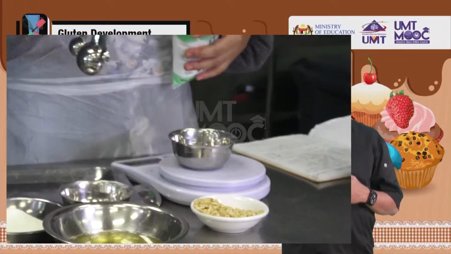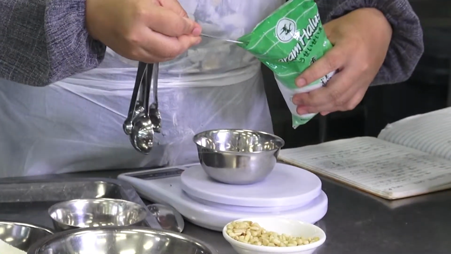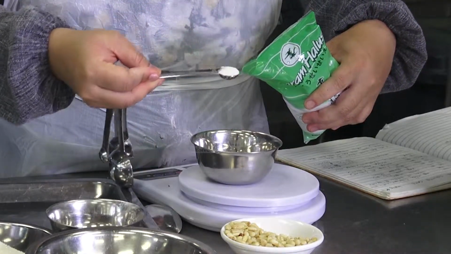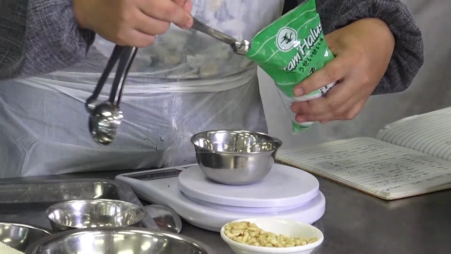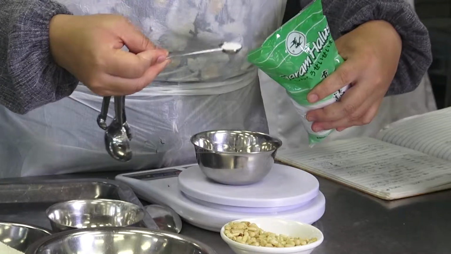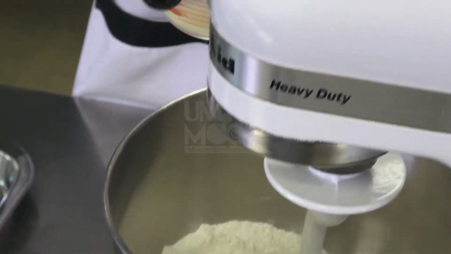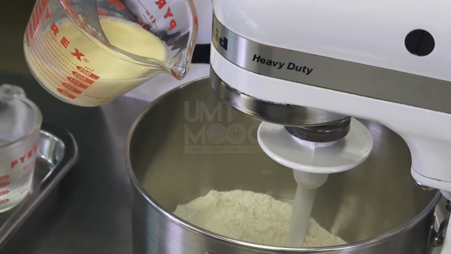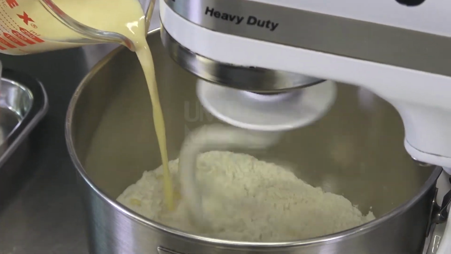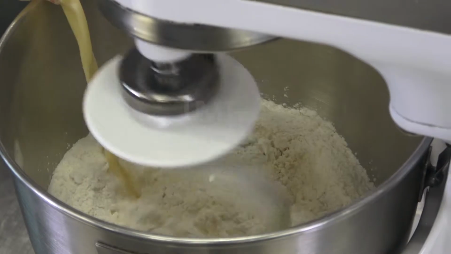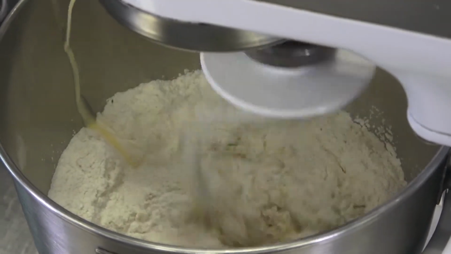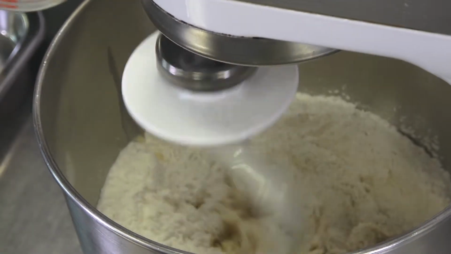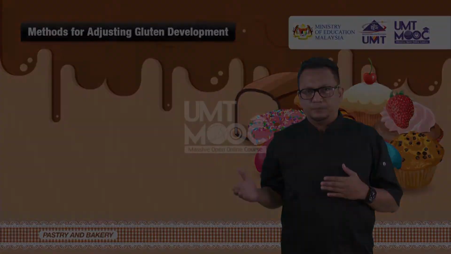Methods for adjusting gluten development. Salt strengthens gluten and controls yeast growth. Yeast doughs without salt are harder to handle. Milk contains an enzyme that interferes with gluten development. Milk should be scalded, or heated to a simmer, then cooled before being added to a yeast dough.